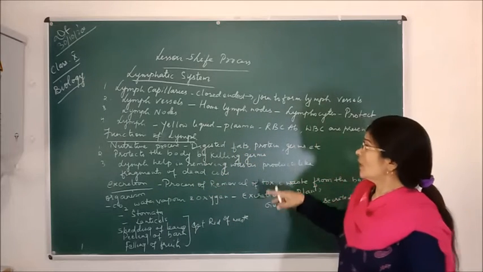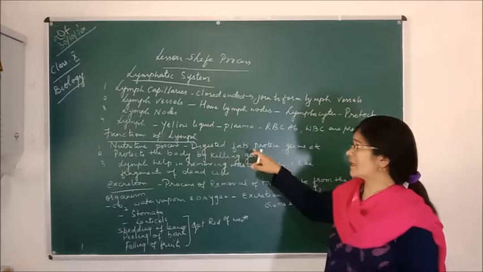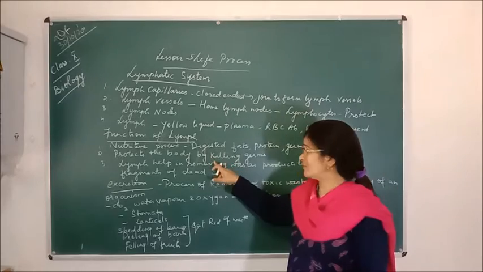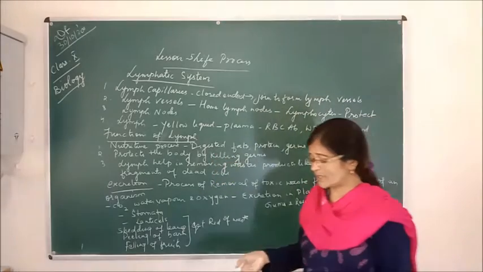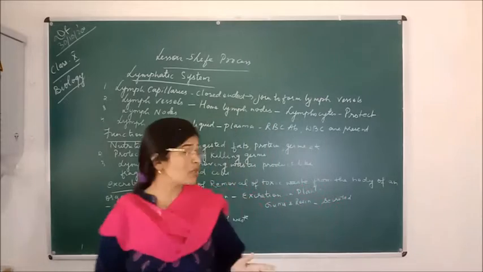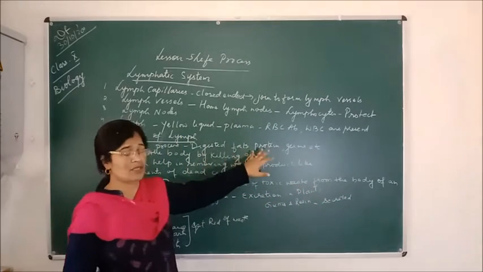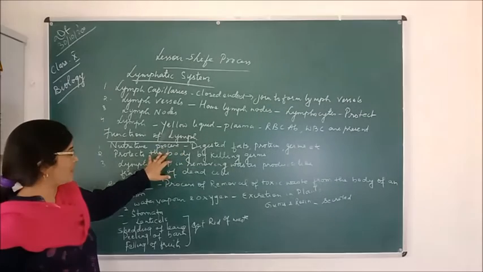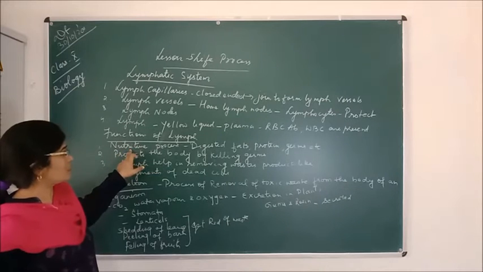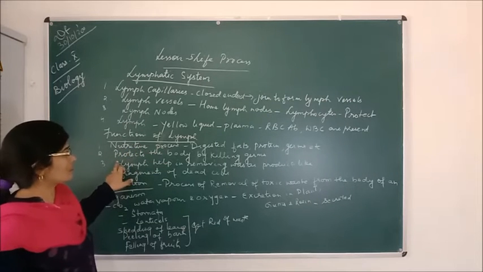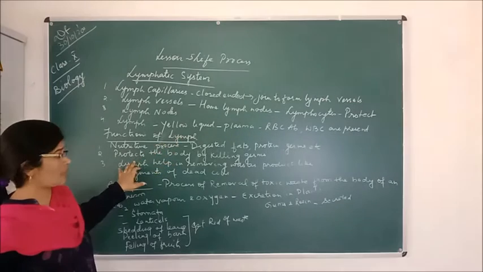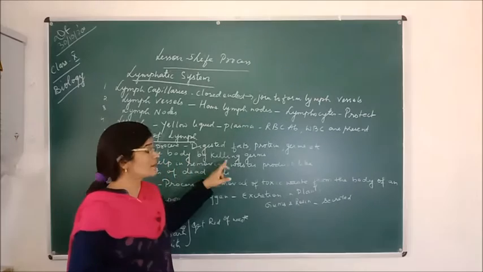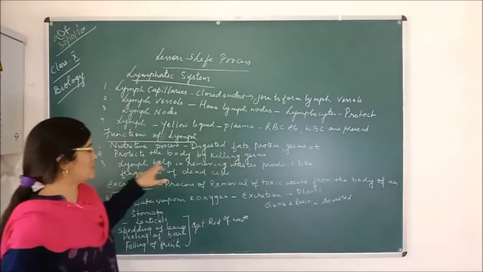Now, the main function of the lymph is that it is having a nutritive process. Nutritive process takes place with the help of the lymph. So what is nutritive process? Means whatever the digested food or fats or proteins, germs, they are all waste also. They are carried through the blood, and this carrying takes place through the lymph. And the lymph which contains the lymphocytes, as I told you, also helps the body by killing the germs, means protecting the body from diseases.